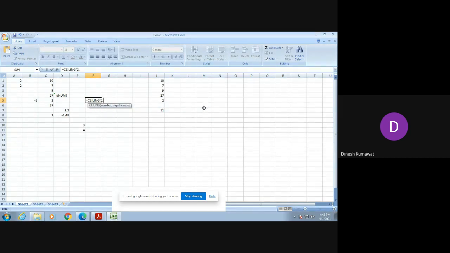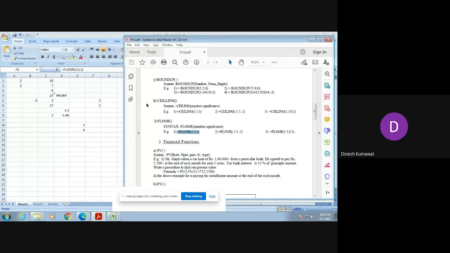Now 2 point, what is that, 2.1 or 2.5? 2.5, 1. Okay, now according to you, it is showing me 3. So let's verify it. You can see we are getting its answer to be 3. Now what happens if I use the FLOOR function? You can see we are getting its answer to be 2. So we have verified the FLOOR and CEILING functions. I am leaving the remaining examples for your homework.